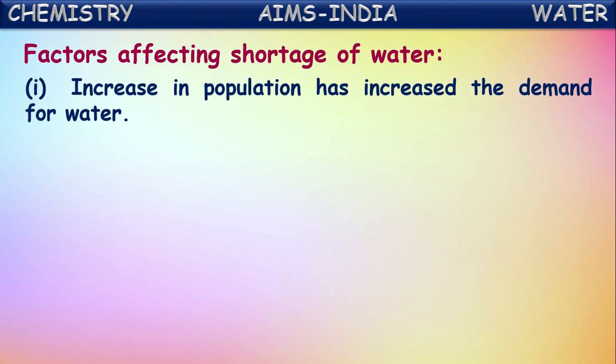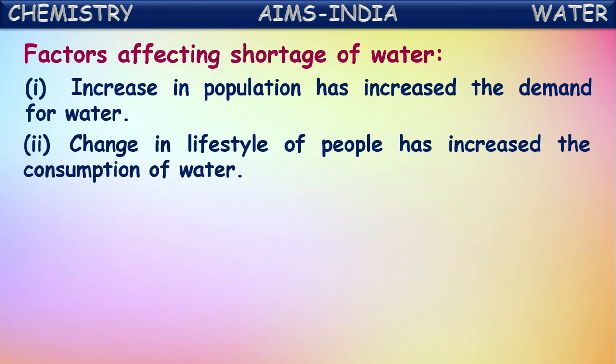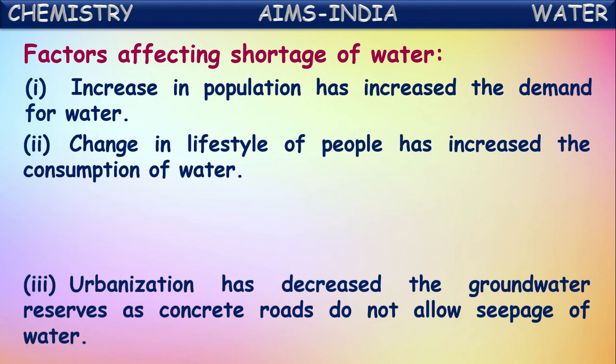Increase in the population has increased the demand for water. As population increases, the usage of water increases, so it is causing the shortage of water. One more factor is that a change in lifestyle of people has increased the consumption of water, isn't it? More vehicles have come, so lifestyle is changed. Industries have come which are consuming more water. So by all these factors, by the change in the lifestyle of people, consumption of water is increased.